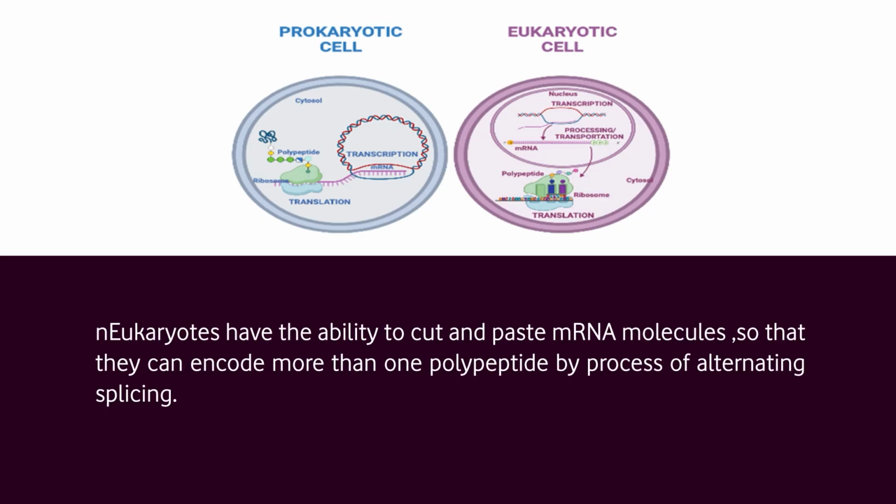Exons are interspaced by introns. The introns must be cut or spliced out of the messenger RNA before the protein is made. Eukaryotes have the ability to cut and paste messenger RNA molecules so that they can encode more than one polypeptide by the process of alternative splicing.